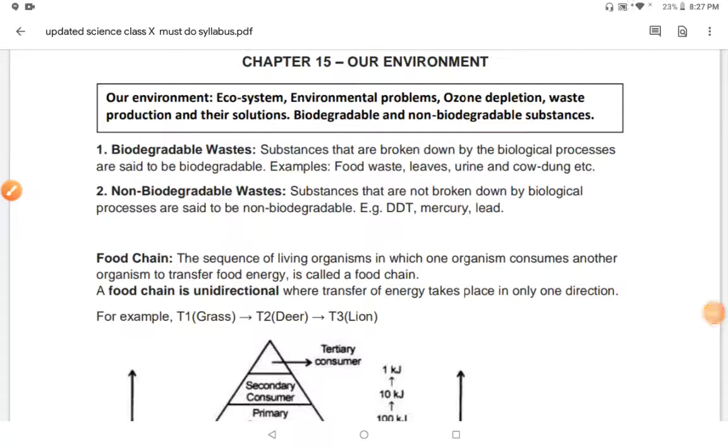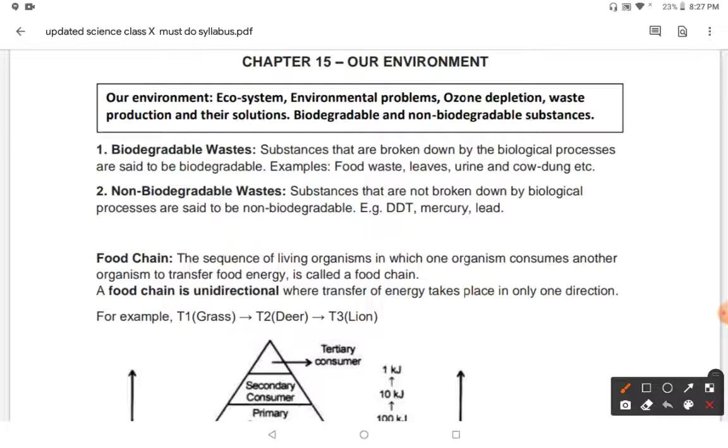Next two important topics of chapter 15. Its name is our environment. It's a very easy and very important topic for scoring marks, and in this we will discuss a few topics very clearly. Then, you have also seen the waste products in your houses, and there are two types of dustbin you always use,